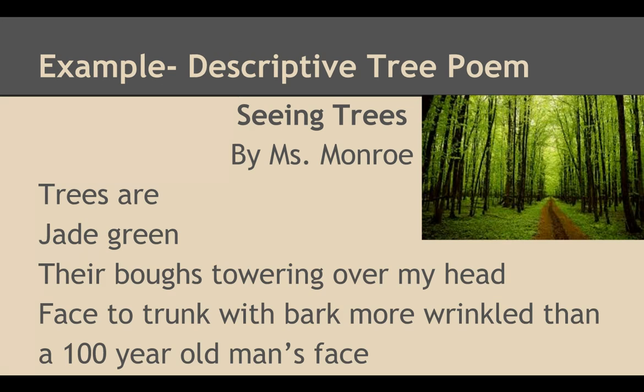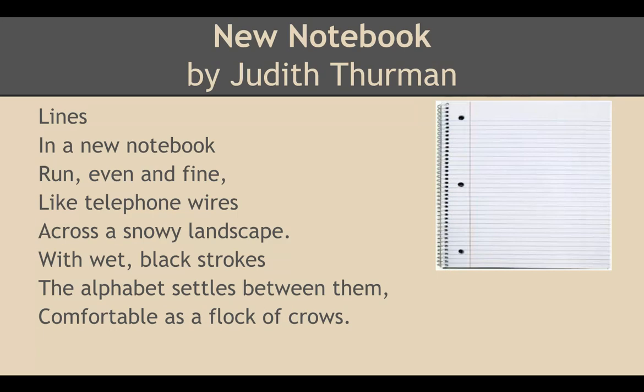Seeing Trees by Miss Monroe. Trees are jade green, their boughs towering over my head, face to trunk with bark more wrinkled than a 100-year-old man's face. Much more descriptive. Here's another example of a very descriptive poem based on an everyday object.